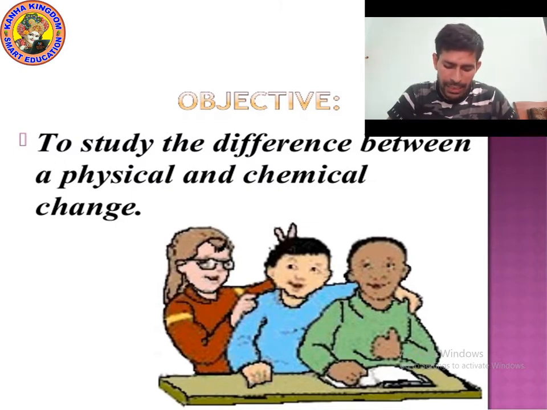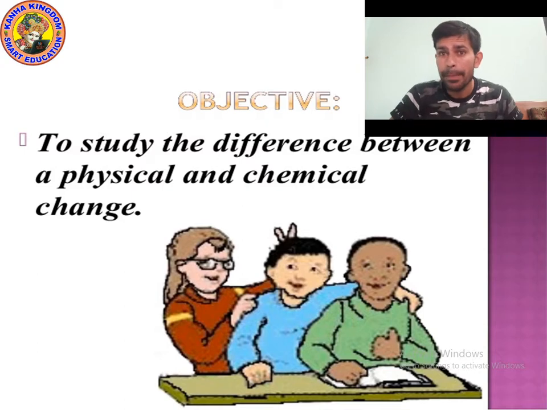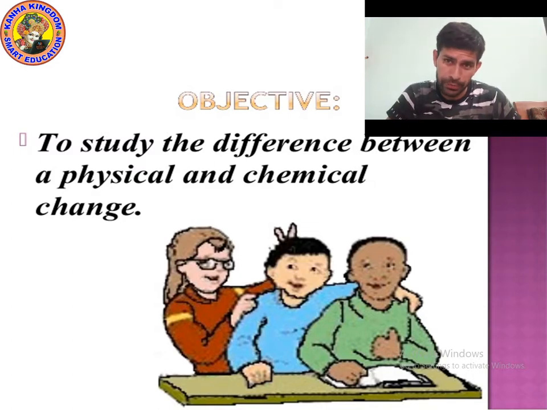You will see that the paper will convert into ash. Now you have ash. Can you again convert the ash into paper?